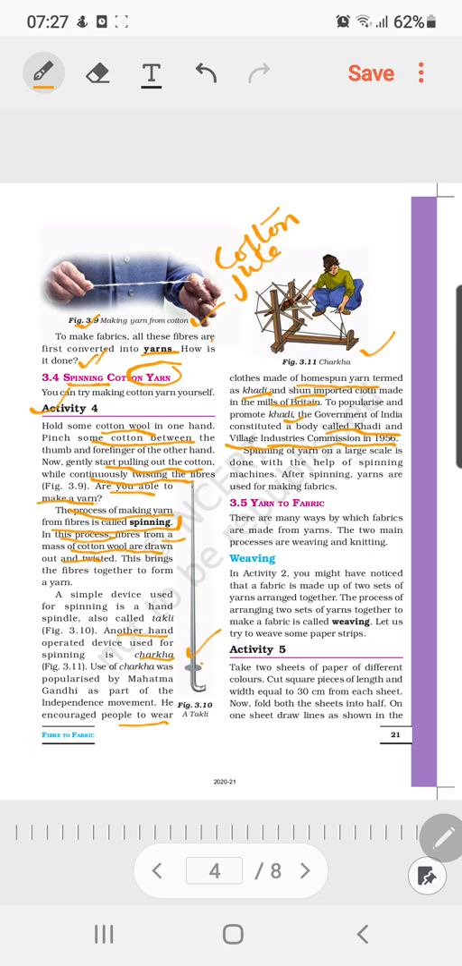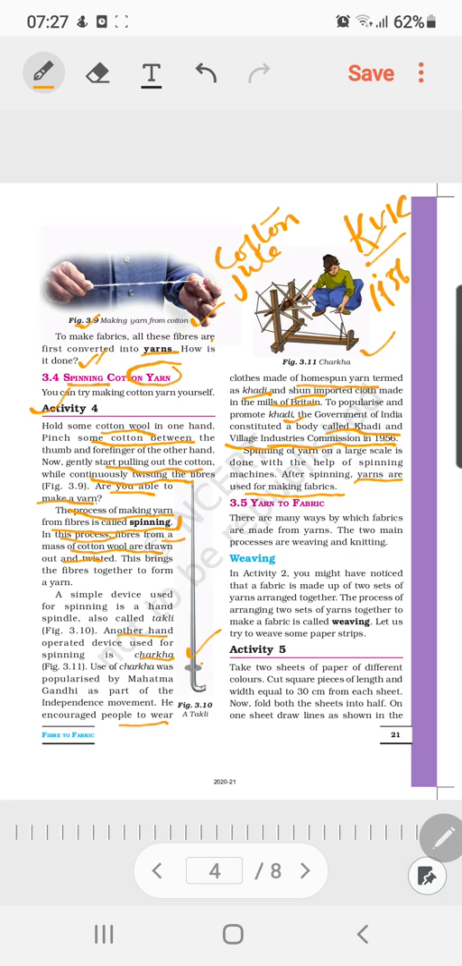Whenever a question comes, one-mark questions can be set from this particular area. What is KVIC, and when was it established? KVIC is basically the Khadi and Village Industries Commission, and it was established in 1956. That you need to understand. Now, spinning of yarn on a large scale is done with the help of spinning machines, and after spinning, yarns are used for making fabrics.